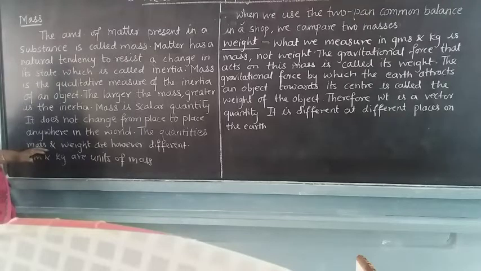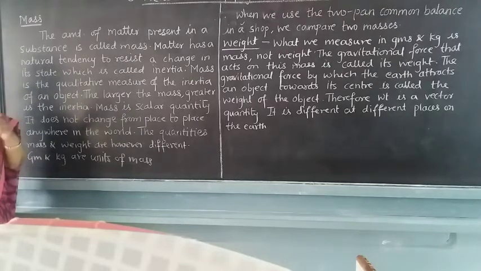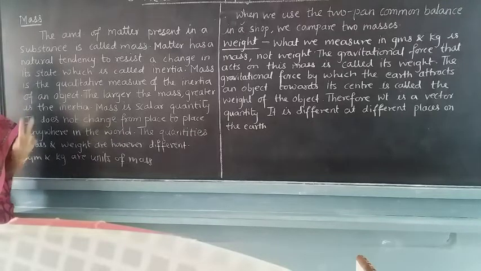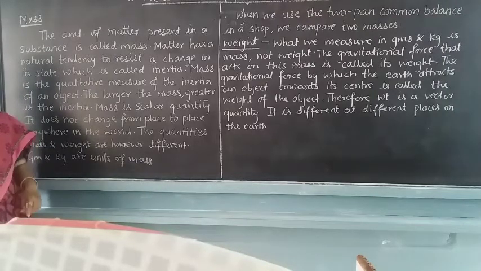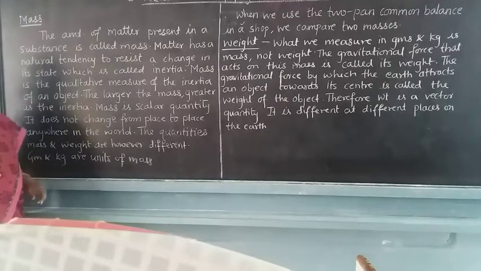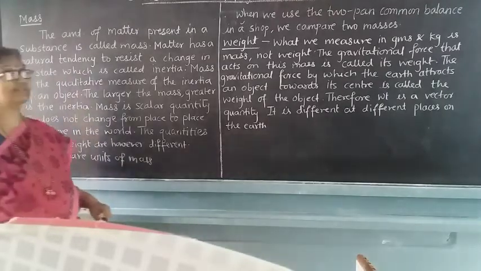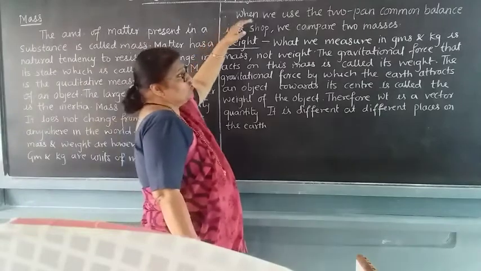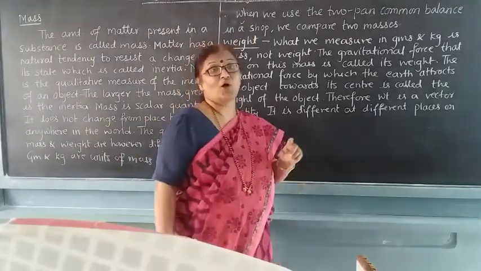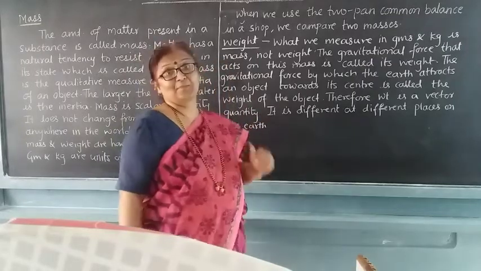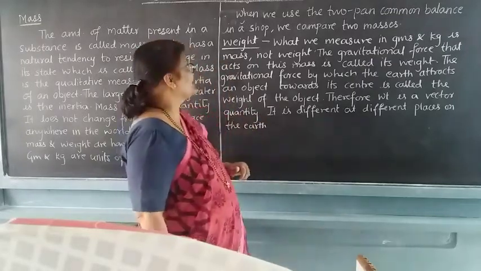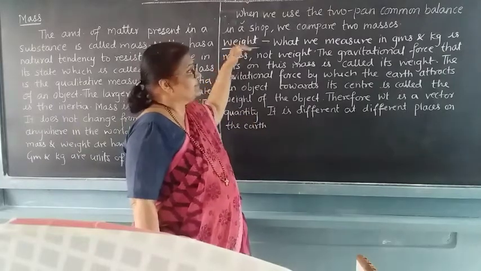Then see, the quantities mass and weight are different. Mass and weight both are different. They are not the same. Then see, how are we going to express the mass? Mass we are going to express in the units called gram, or you can say kilogram. We can express the mass when we use a two pan common balance, as in the shop, where we can compare the two masses.